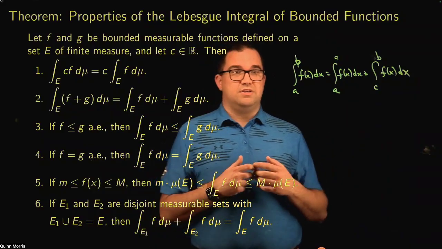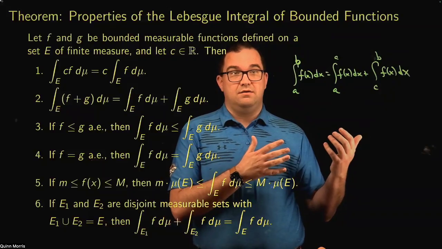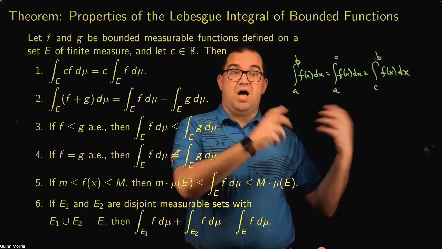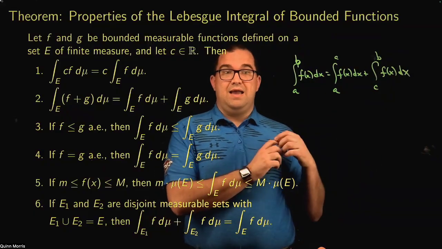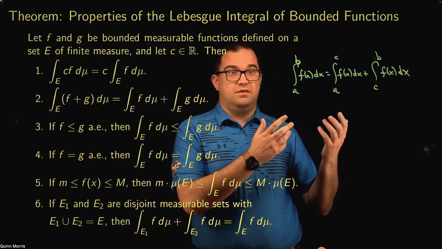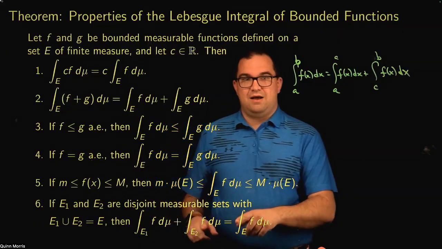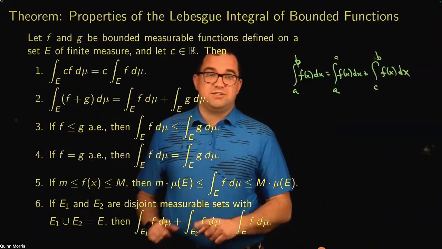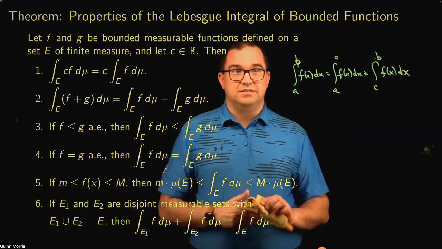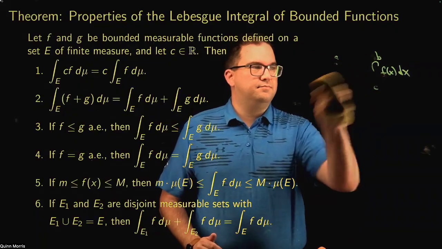You could integrate over the set of all x values where a function has some property, and then integrate over the set of all x values where the function does not have that property. And that has to be equal to the integral of the function over the entire domain, right? So again, this allows neat partitionings that actually become really helpful in doing a lot of higher level analysis. Okay, in areas of functional analysis, this is a really common trick.